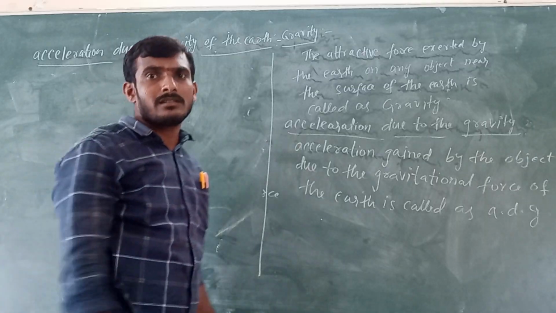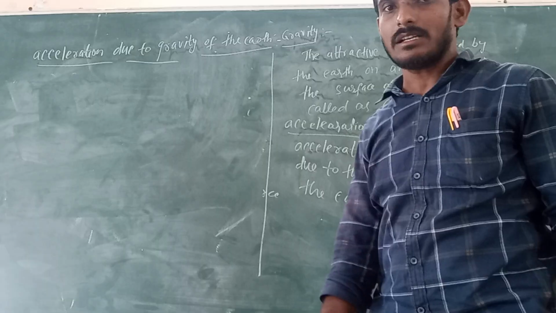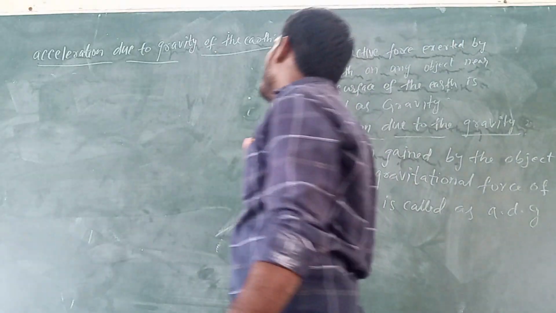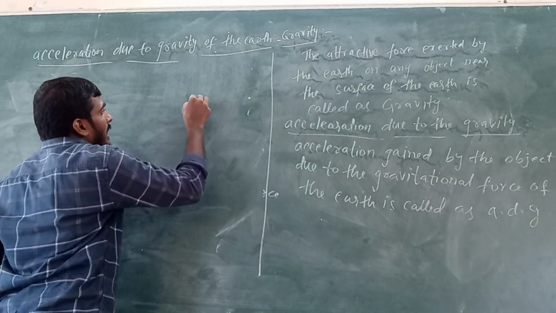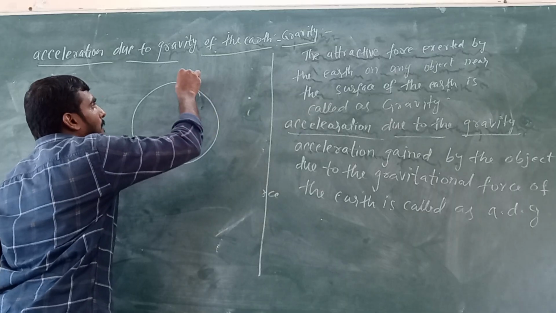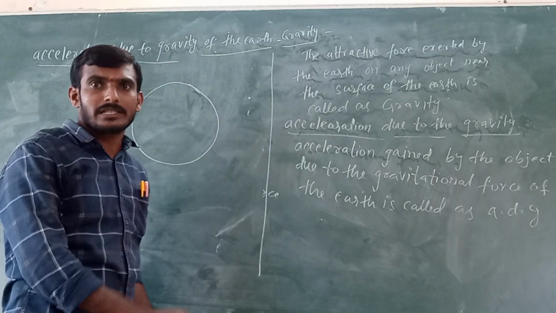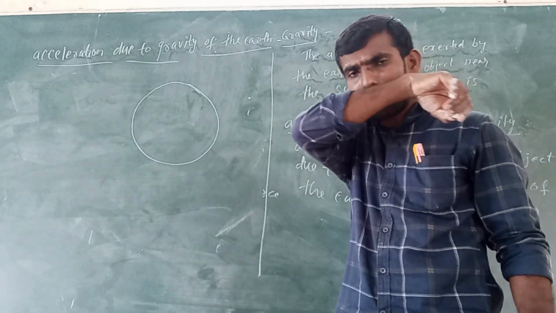Now we will see the derivation of the acceleration due to gravity of the earth. For that, initially, let us assume that earth is in the shape of a sphere. Generally, earth is in the shape of a sphere, only a solid sphere.